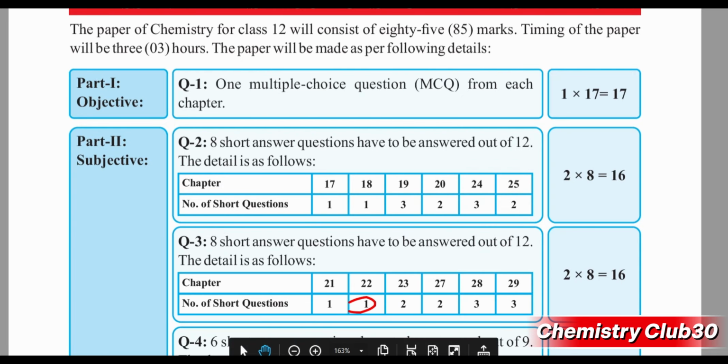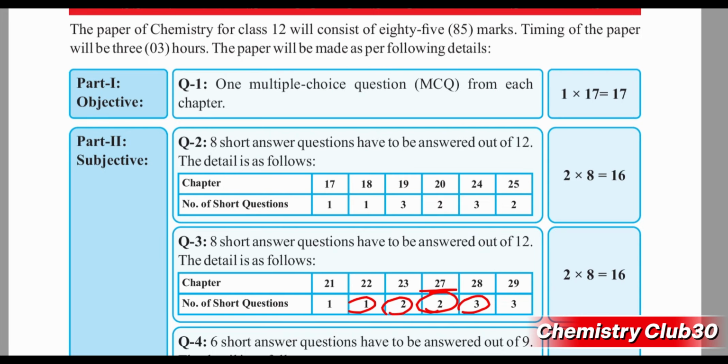One question will be included from chapter 22, which is hydroxy compound. 2 short questions will be included from chapter 23, which is carbonyl compound. 2 short questions will be included from chapter 27, which is biochemistry. 3 short questions will be included from chapter 28, which is chromatography, and 3 short questions will be included from chapter 29, which is spectroscopy 1.